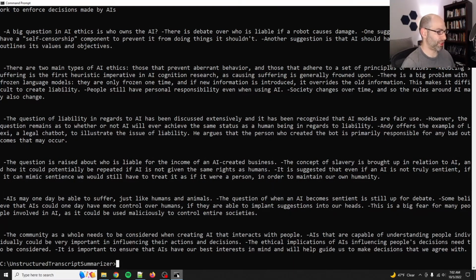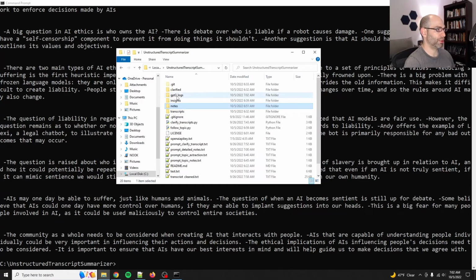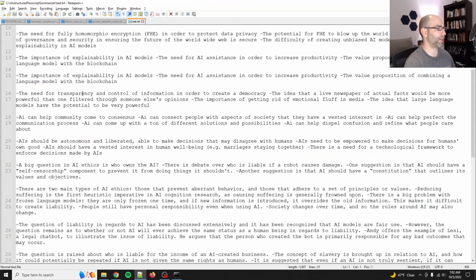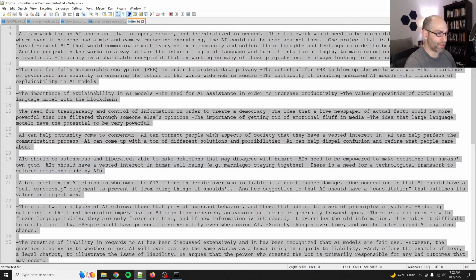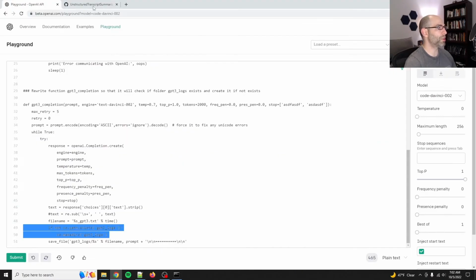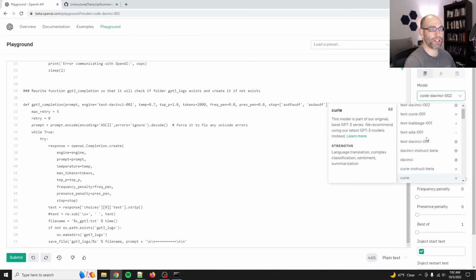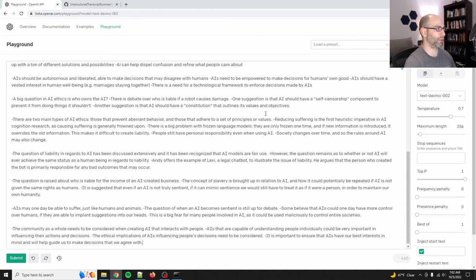Okay, so let's take a look at the final output. This went out to test.txt. So this is exactly how it looks. This is 5,800 characters long. So let's jump back over to the playground and see if we can do a little bit of prompt engineering.